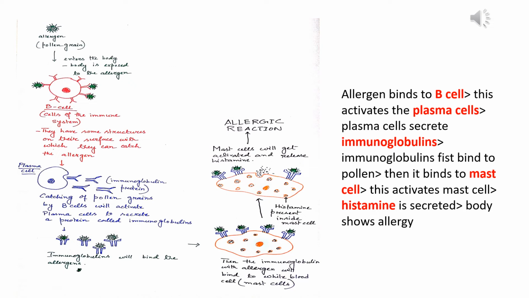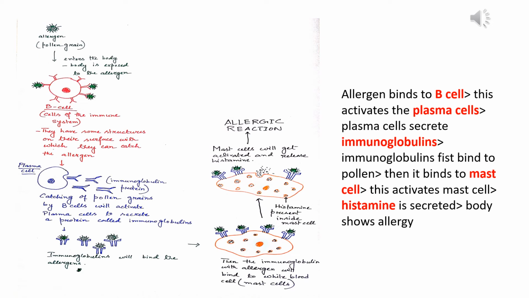When the immunoglobulins bind the allergen, they will then bind another cell of the immune system, which is also a type of white blood cell, the mast cell. Upon binding of the immunoglobulin with the allergen and then with the mast cell, the mast cell releases a particular chemical called histamine, which is present inside the mast cell.